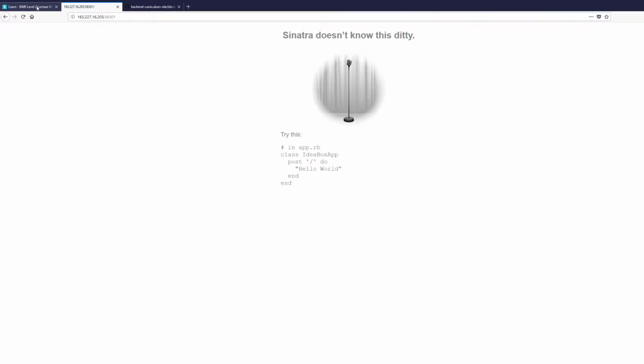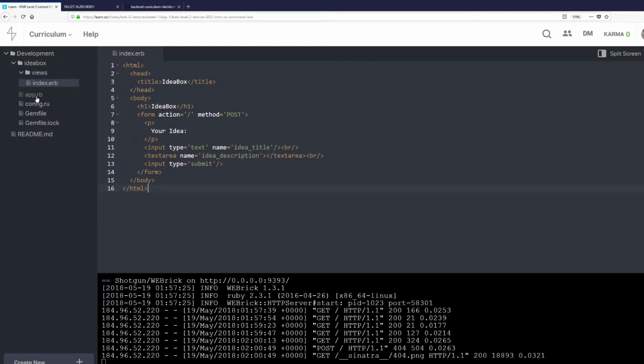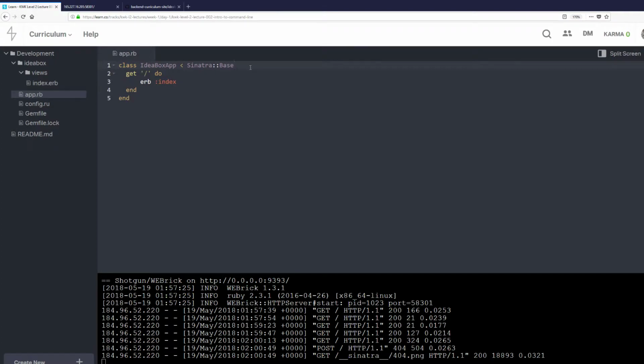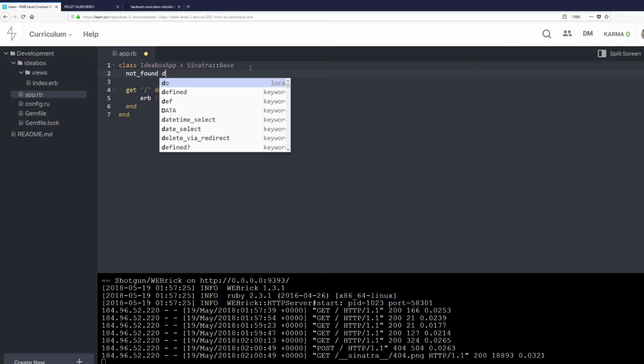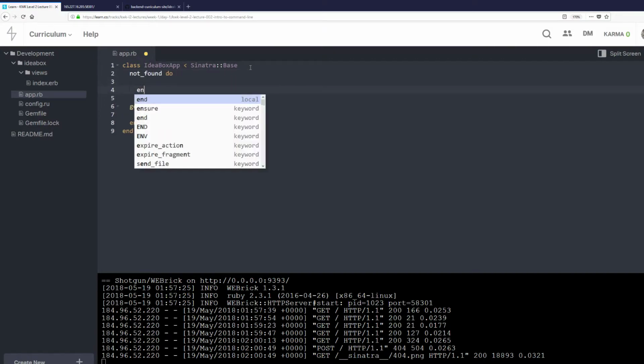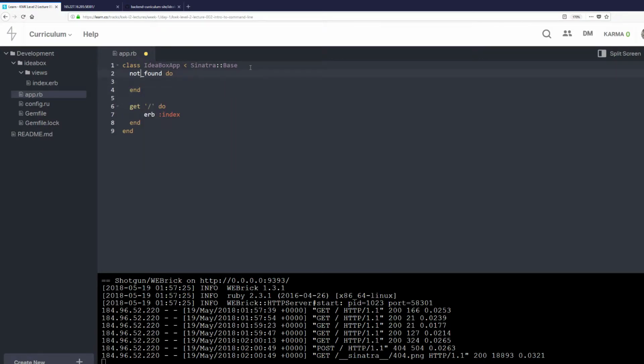When we go here, we're going to go back to app.rb, and right up top here, we're going to add this thing, not_found do ... end. This means that whenever I can't find where I'm looking for, whenever I don't have a route, I'm going to run this code on line 3.